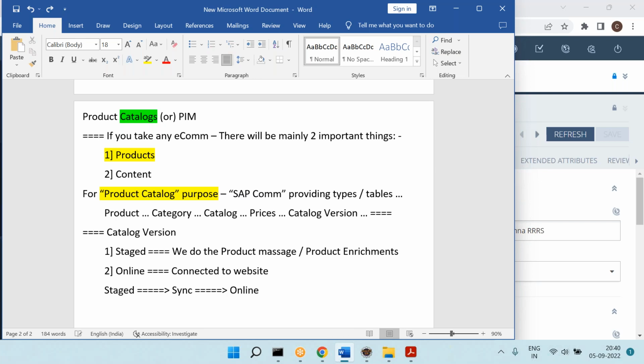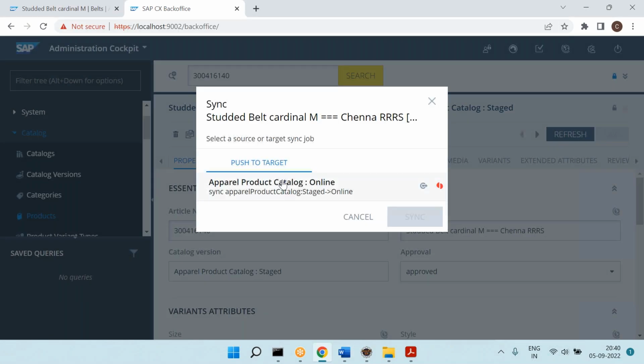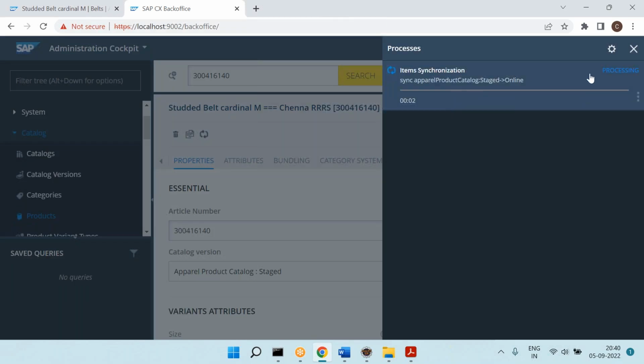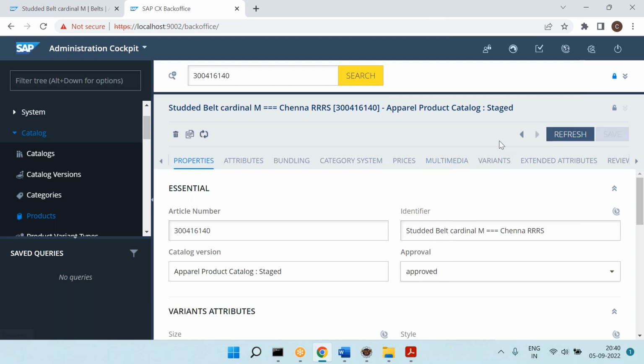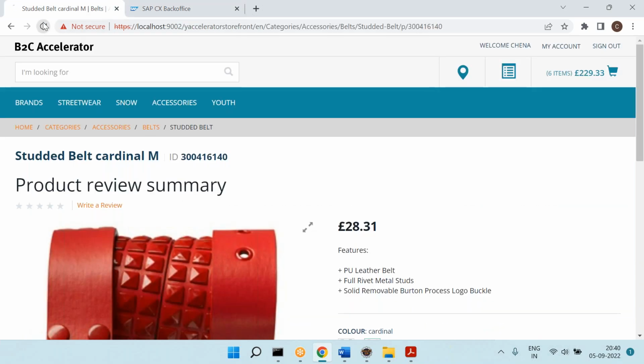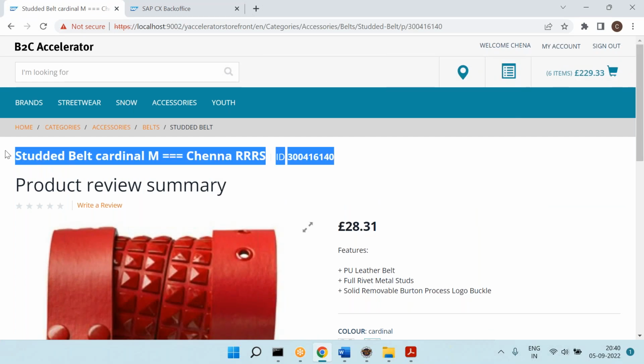Now let me do the synchronization. So you can click on this button. You can see you are seeing the red. That means there is a difference between staged data and online data. Sync it. So you can see the sync status here, and you can see it's progressing. Now it is finished. So that means now whatever changes you have done in the staged version are moved to online. Now if I go and refresh it, now you can see the results.